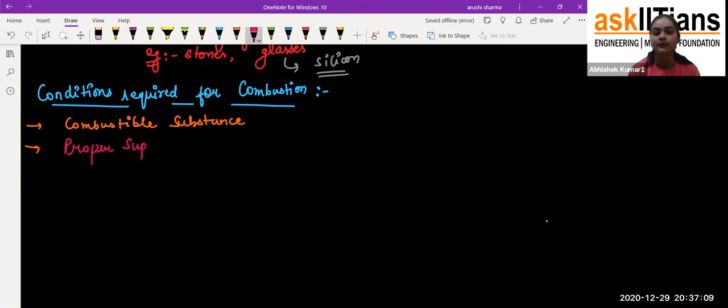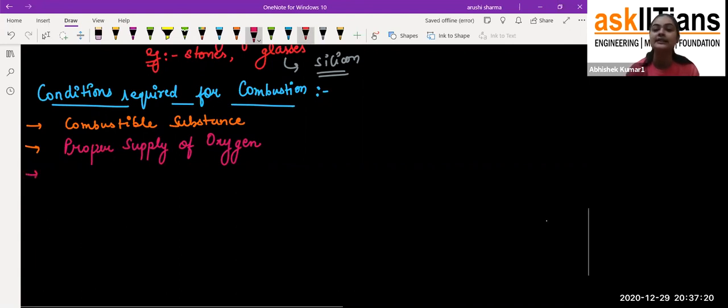If there is no oxygen, there will be no combustion. I'll show you one picture related to it also. And the last one is the ignition temperature. Now you'll say, ma'am, this is a new word and I'm not getting what it is. Don't worry about it, I'll tell you. So it is the ignition temperature.